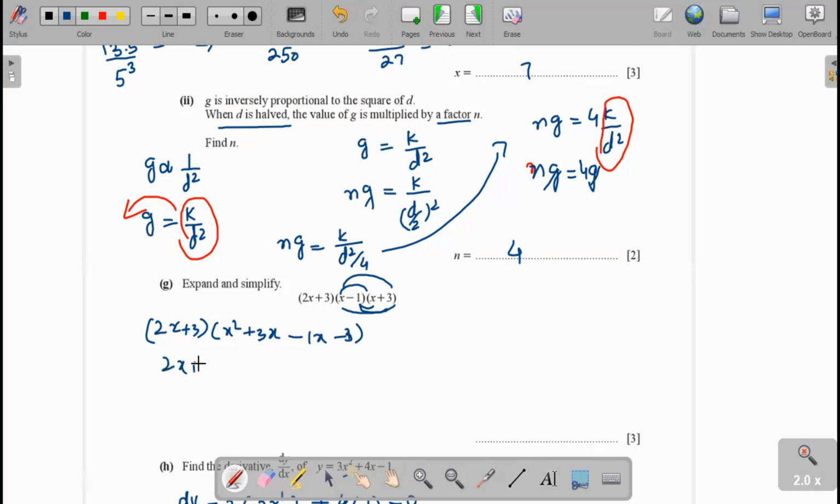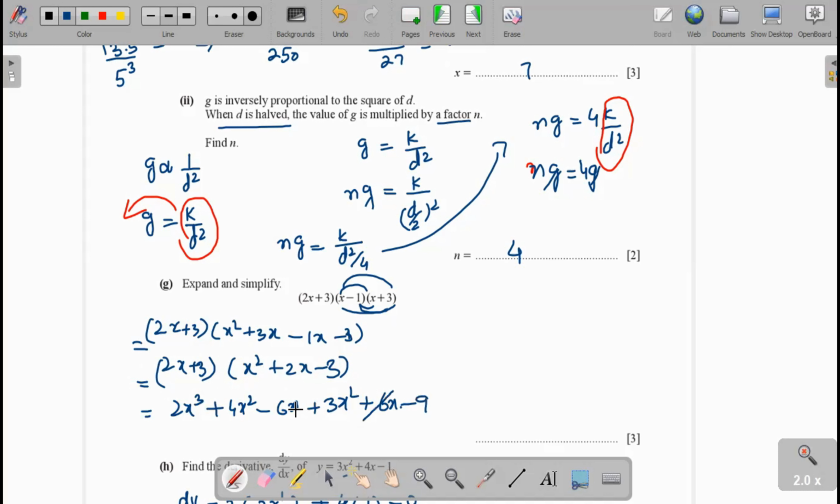The 2x plus 3 into x squared plus 2x minus 3. And again, we expand it. 2x cubed plus 4x squared minus 6x. Then after this, multiply by 3: 3x squared plus 6x minus 9. Okay, 6x will be cancelled. The answer is 2x cubed plus 7x squared minus 9.